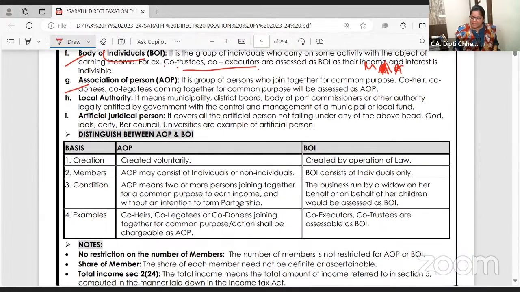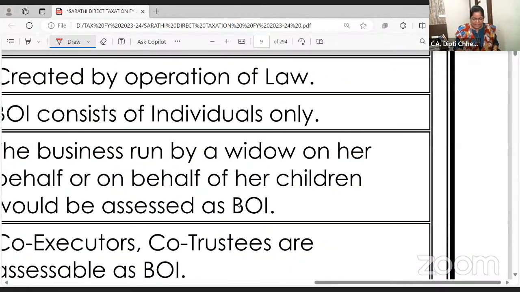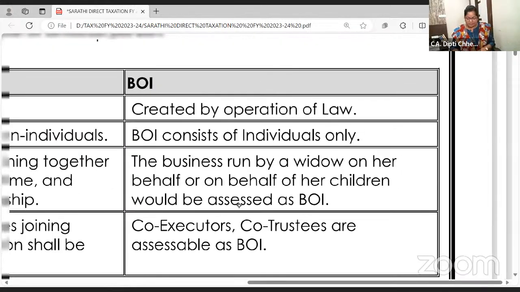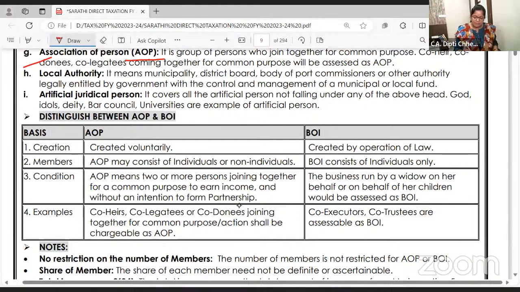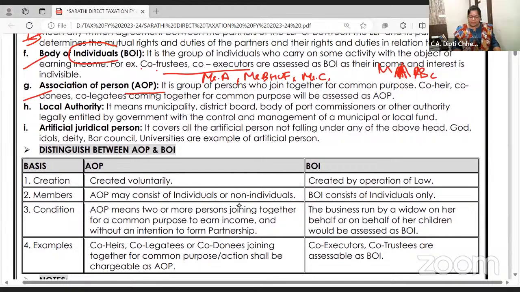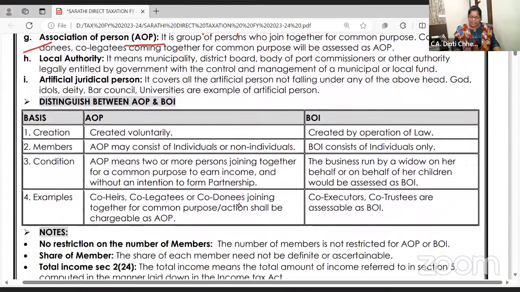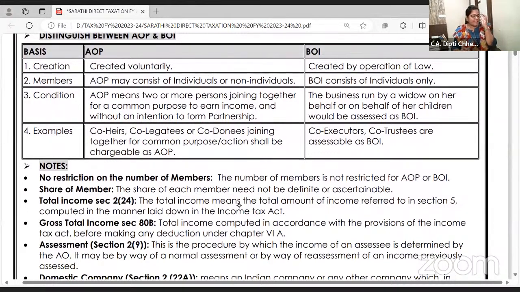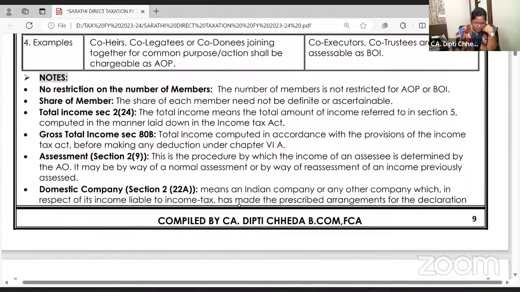So Mr. A, B, C, these are individuals. Association of persons is Mr. A, Mr. B, HUF, Mr. C, and so on. Local authority means the municipal authority, district board and all. AJP, artificial juridical person, like gods, deity, TTD temple. Now Ram Janmabhoomi, the temple is there. So that's like an artificial juridical person. If you earn the income, you have to pay the tax.